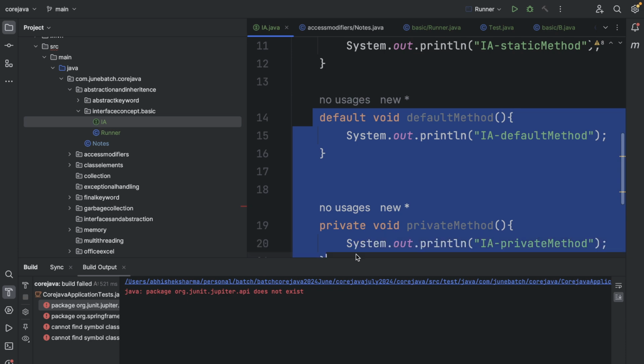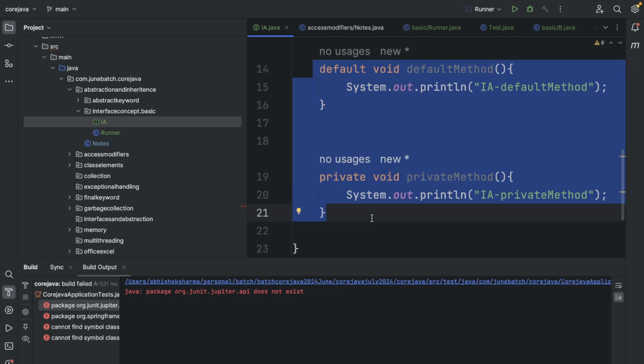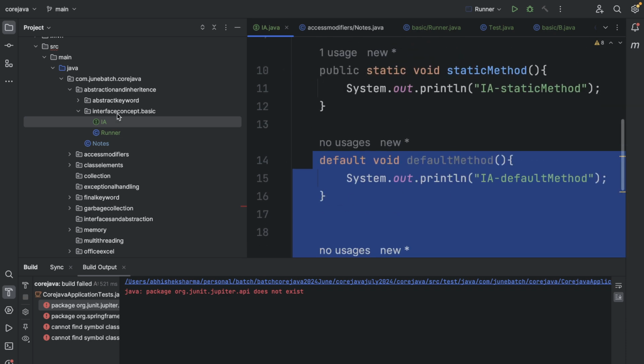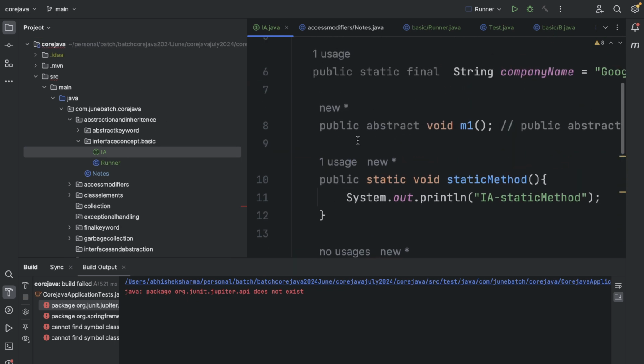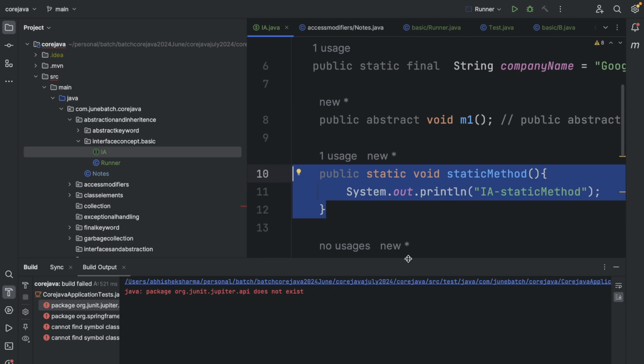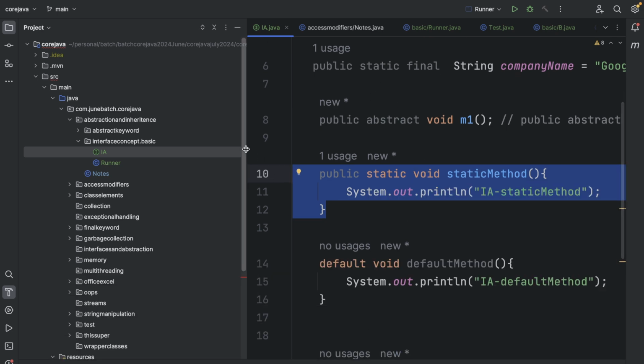So these two things cannot be accessed if you are giving your jar. When we compile all the classes and combine them, the bundle is called a jar. If you give someone your jar, they won't be able to access your default methods nor your private methods, because a private method won't be visible outside the class, and a default method won't be visible outside the package. So only the static ones and the abstract ones. Abstract ones won't have a body, so you need to override them, and the static ones will be accessible for everyone. Cool.